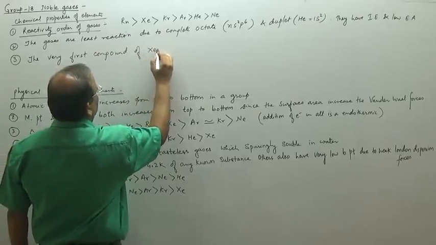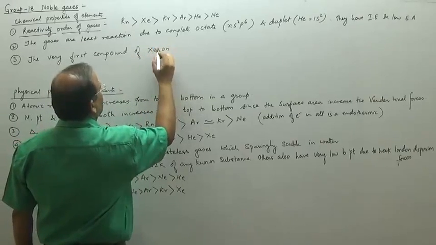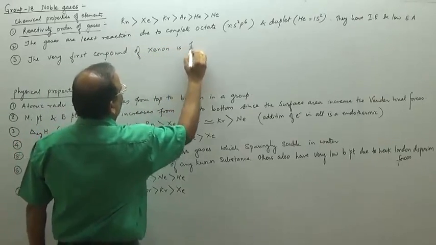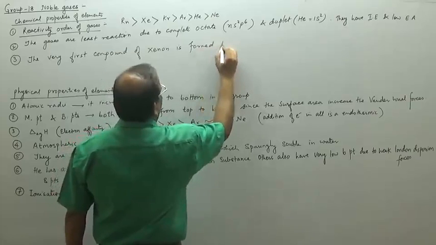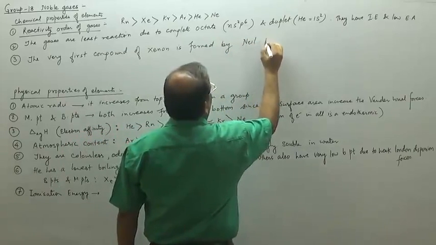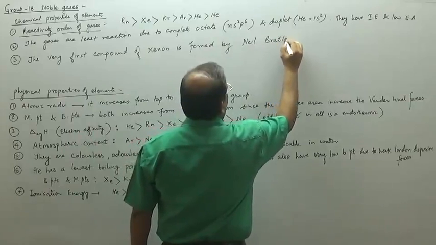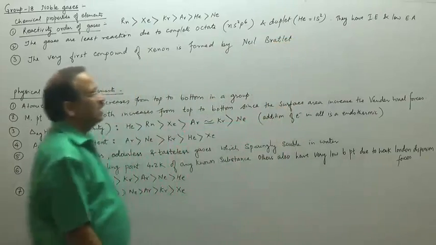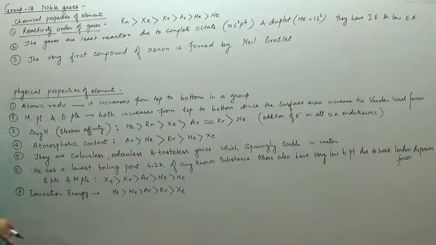The very first compound of xenon was formed by Neil Bartlett.